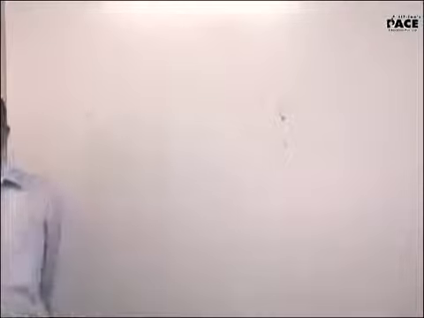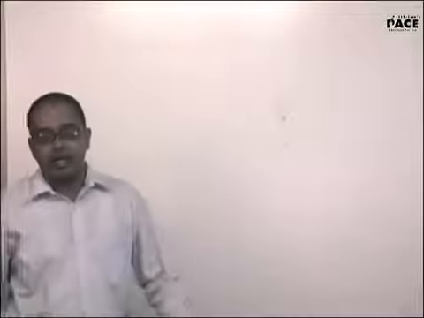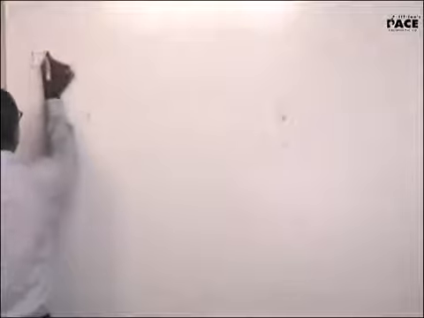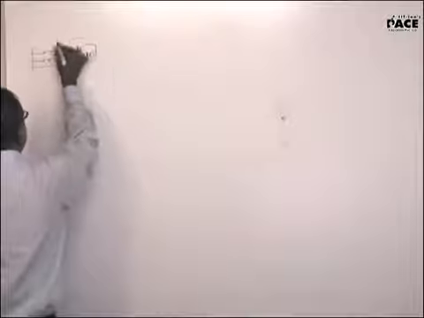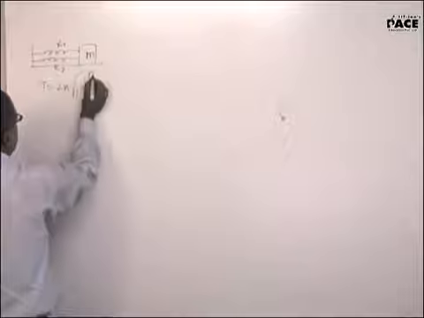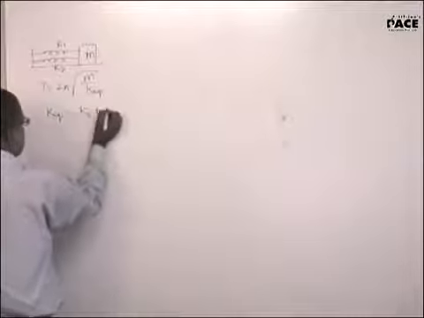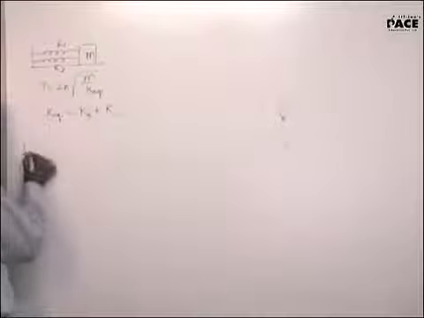Have a look at this. Generally when you have more than one spring connected by massless bodies, it is suggested you calculate K equivalent. If I have two springs this way, I know that the two springs are in parallel. If they are in parallel, the time period will be 2 pi root of m by K equivalent. Now K equivalent will be equal to K1 plus K2. You are aware of this, yes or no?